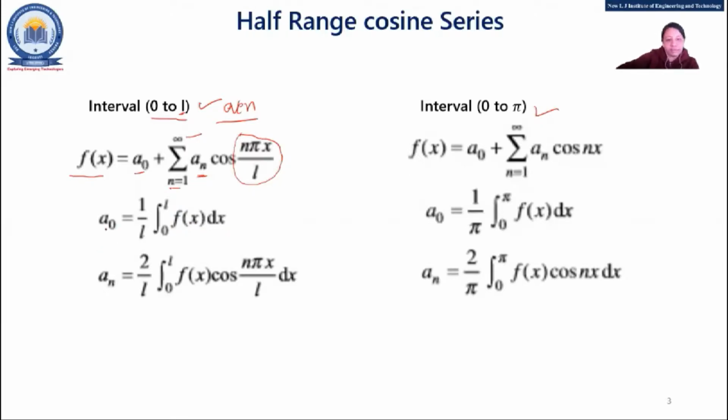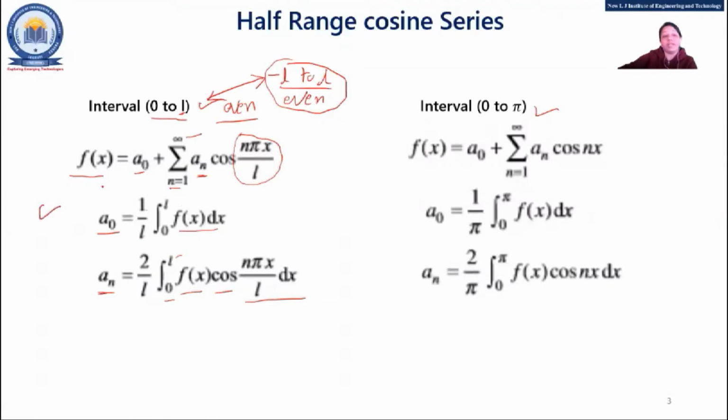Now the a0 and an coefficients are the same as the previous one. a0 equals 1 upon L integration 0 to L f(x) dx. And an will be 2 by L. If you remember, we checked for minus L to L, and if the function is even, whatever equation we saw at that time is similar to this. Fine. So an equals 2 by L integration 0 to L f(x) cos n pi x by L dx, right? So that is the equation for the cosine series.